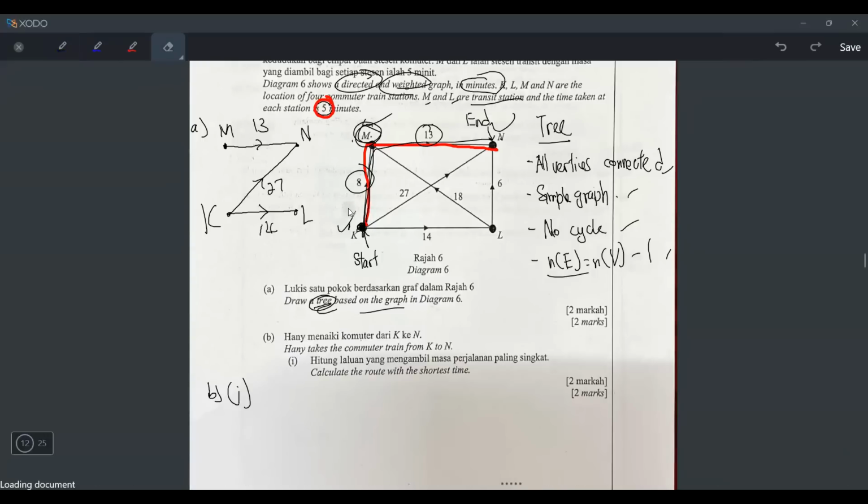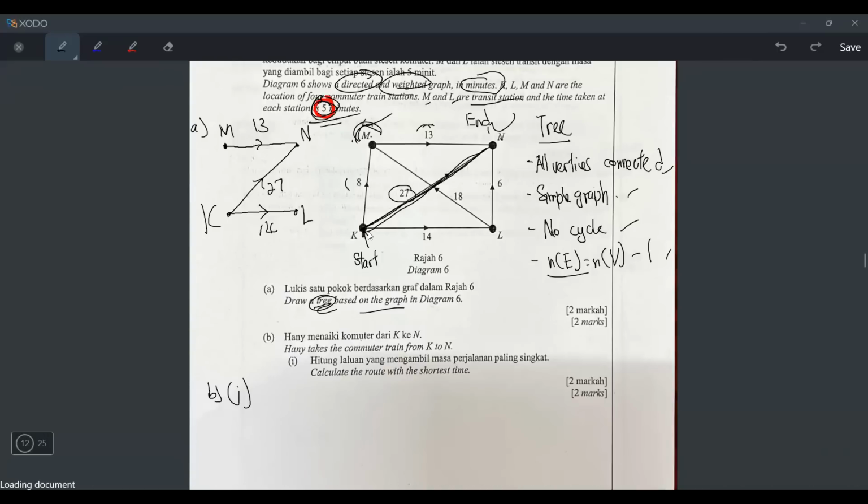minutes. But is this the shortest one? No, this is not the shortest one. Okay, so this is not the answer. I just want to make you understand what it means by 5 minutes. Okay, what about if I jalan straight like this? If I jalan straight like this, it will be 27 minutes only. I don't even have to plus 5 because it didn't stop by at any transit station. Okay, so this 27 is not the shortest one.